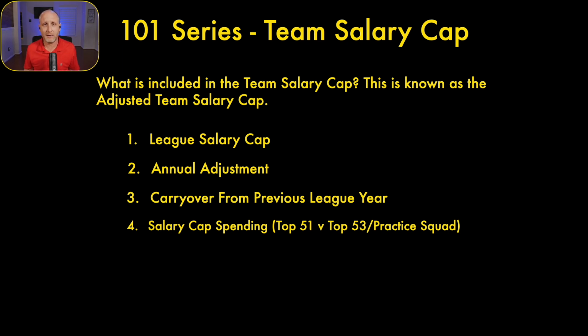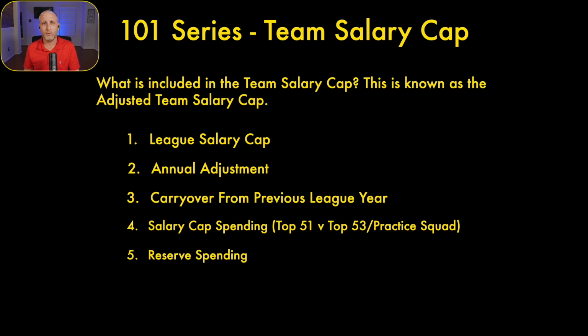Now, players outside of that 51, only their prorated money and workout bonuses will count towards the salary cap. But essentially, your top 51 players, so a team in the offseason, once they've gone through the draft and free agency, they're going to be carrying up to 90 players on their active roster. Only the top 51 of those players will count towards salary cap spending. Once you go into the regular season, then you have all 53 players, injured reserve, practice squad. All those players count towards the salary cap spending.